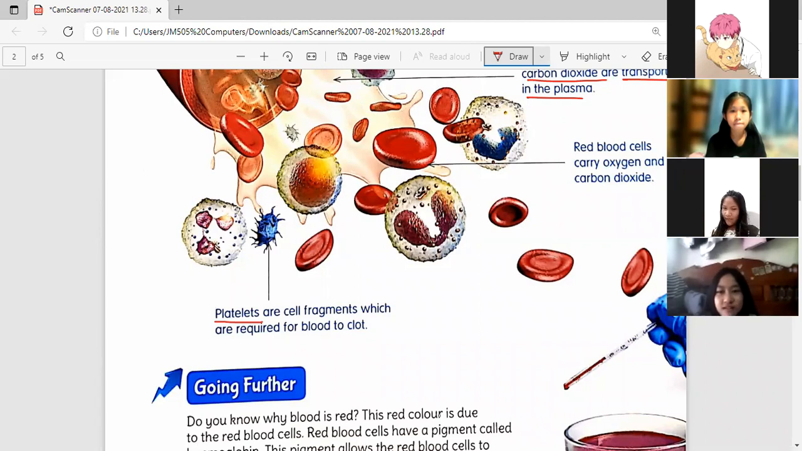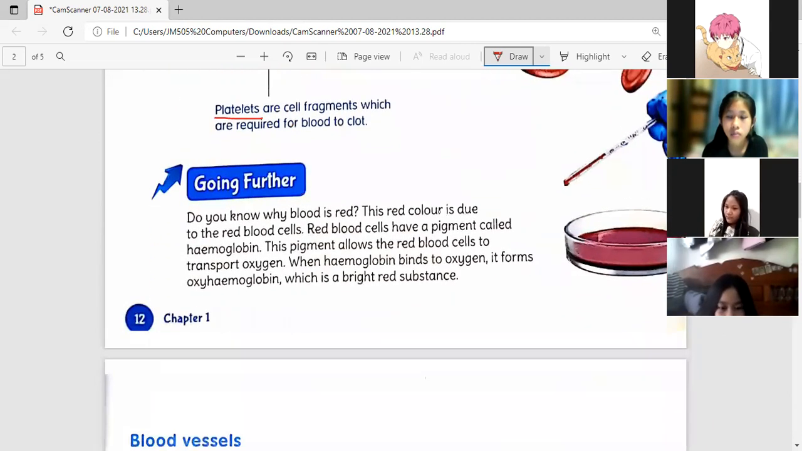The platelets are made in our bone marrow, the sponge-like tissues inside our bones. So platelets stop the bleeding, stop the blood from coming out. So that is very important. Understand? Okay, that is the work of platelets.